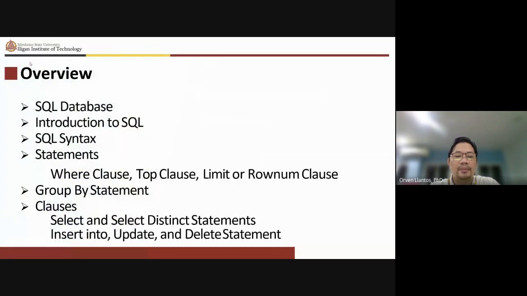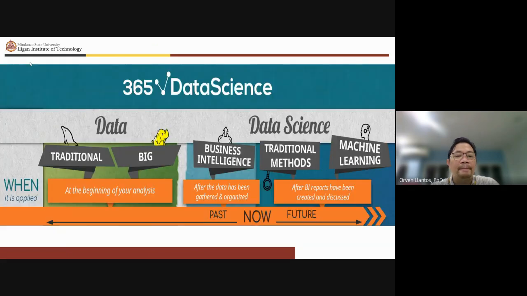First, let's talk about SQL database. Then let's look at the introduction to SQL and the SQL syntax, statements, where clause, top clause, limit or row num clause, and group by statement. And then you have other clauses like select and select distinct statements, insert into, update, and delete statement.